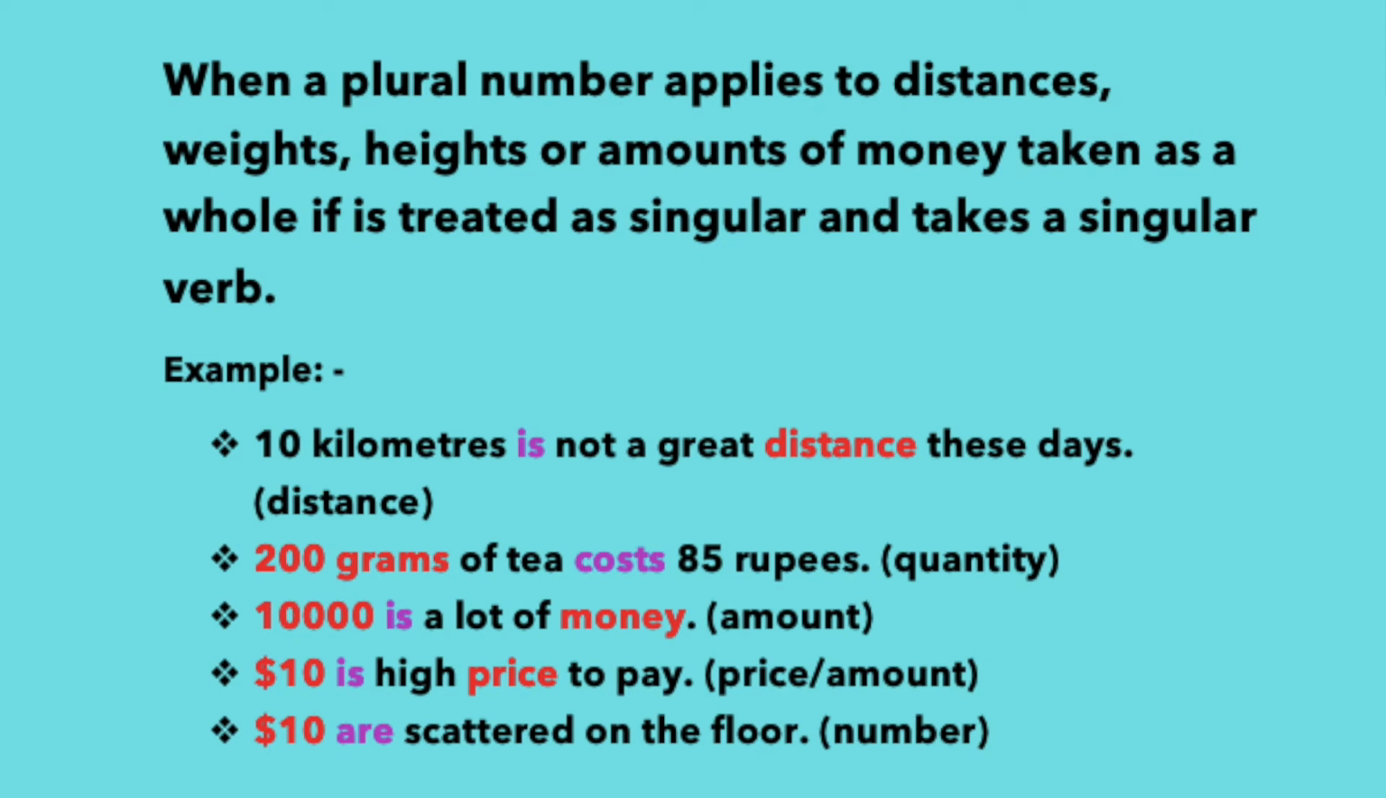When a plural number applies to distances, weights, heights, or amounts of money taken as a whole, it is treated as a singular and takes a singular verb. Examples, 10 kilometers is not a great distance these days. Here we don't use kilometers are because it shows distance. 200 grams of tea costs 85 rupees. It shows quantity or weight. So we use here the singular form of the verb costs.